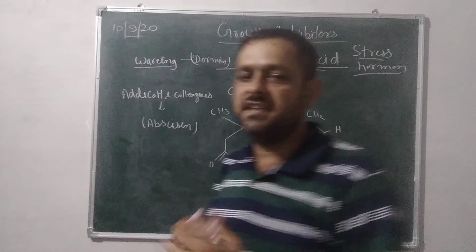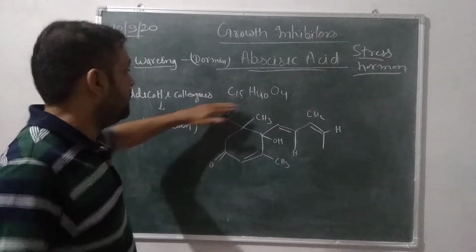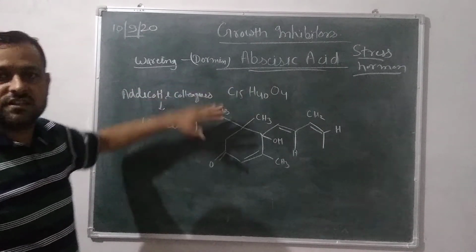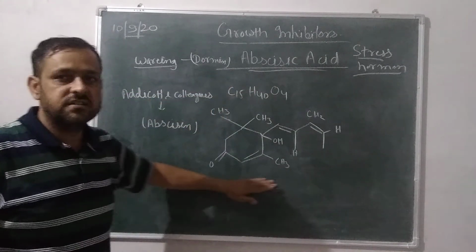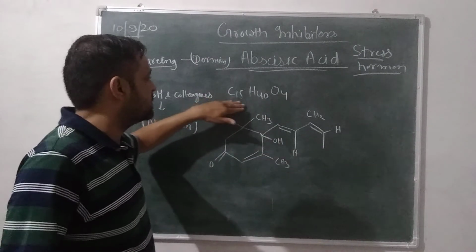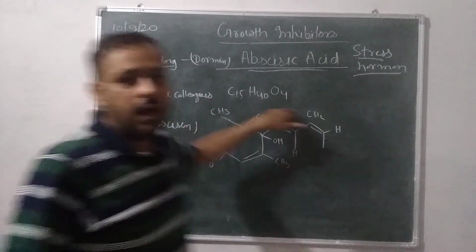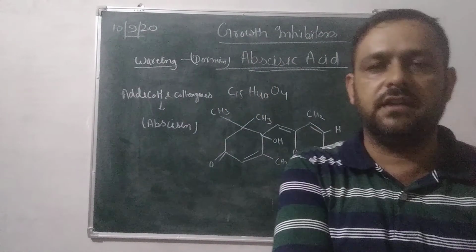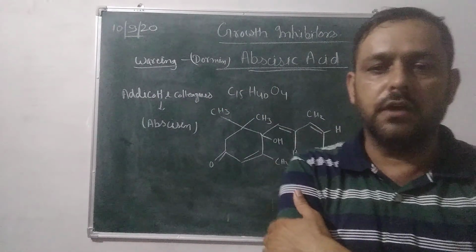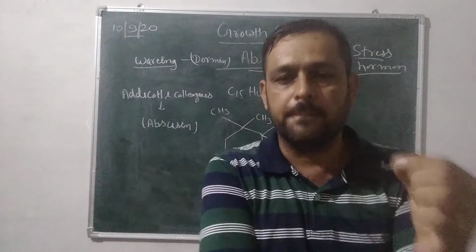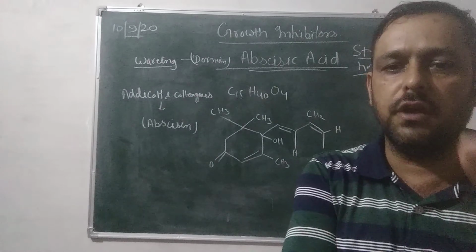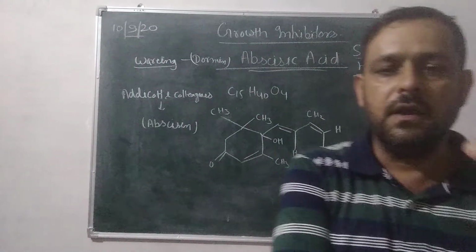So their name was kept as abscisic acid. The chemical structure of abscisic acid is written on the board. The chemical formula is C15H20O4. It is composed of three isoprene units of 5 carbons each.